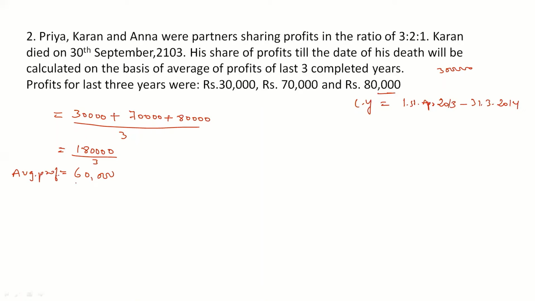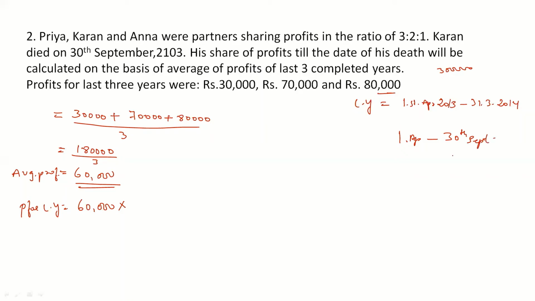Now on the basis of average profits, we have to find out the profits for the current year. So profits for current year is equal to 60,000 rupees, the average profits, into how many months? From 1st April, the partner is going to die on the 30th of September.